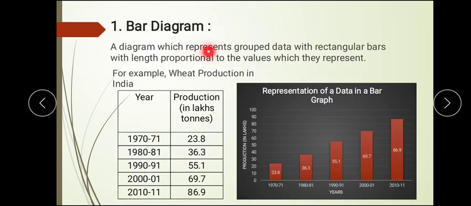A bar diagram represents grouped data with rectangular bars with length proportionate to the value. So here the length shows the value of that particular data. Here years and production have been taken. Years is the independent variable, production is the dependent variable, and it has been represented with rectangular bars, which are vertical, parallel to the y-axis, and their base is on the x-axis. So this is how it has been drawn, and you have been drawing it from 9th standard.